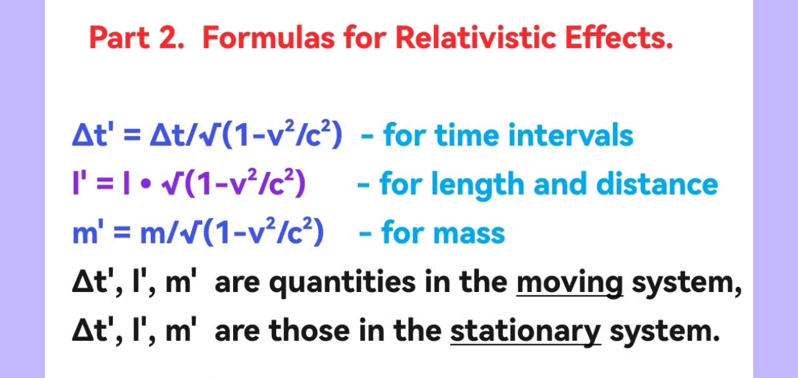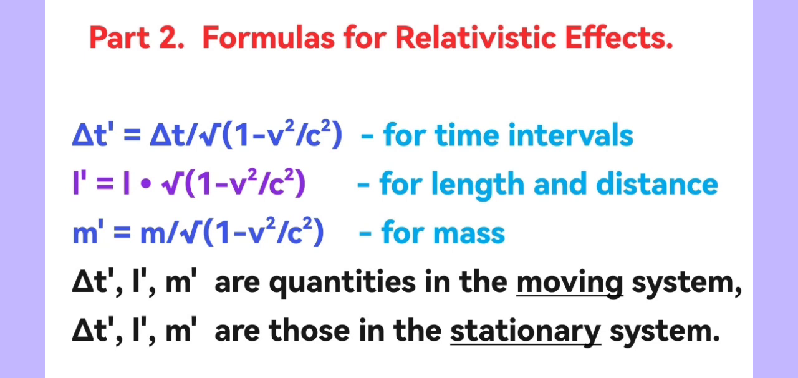Part 2. Formulas for relativistic effects. Thus, the time intervals, length, and mass of a moving body change. The number of times these quantities increase or decrease is the same for all of these quantities and is equal to the square root of 1 minus the square of the ratio of the body's velocity to the speed of light. That is, the time elapsed between the same events in a moving body will be equal to the time elapsed between them in a stationary body, divided by the square root of 1 minus the square of the ratio of the body's velocity to the speed of light.